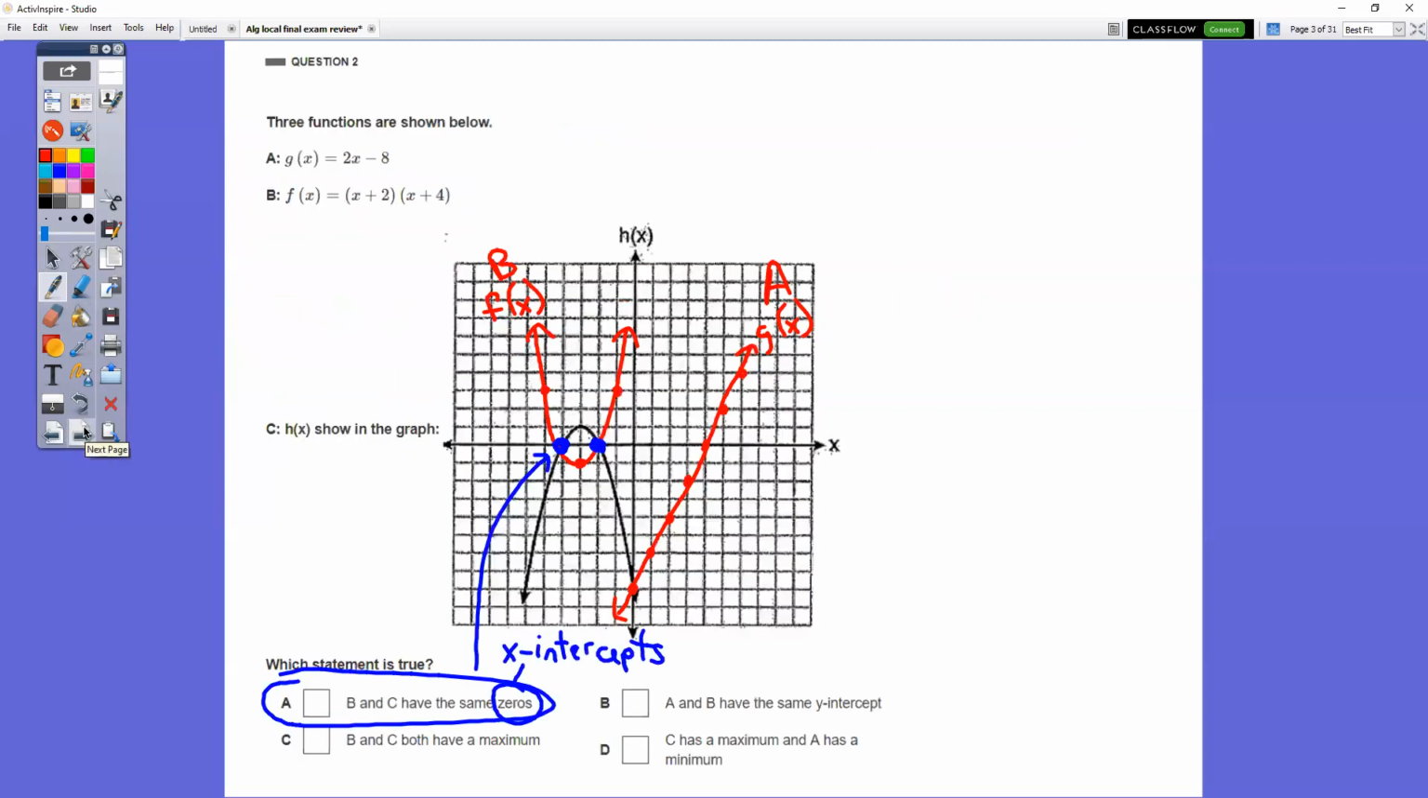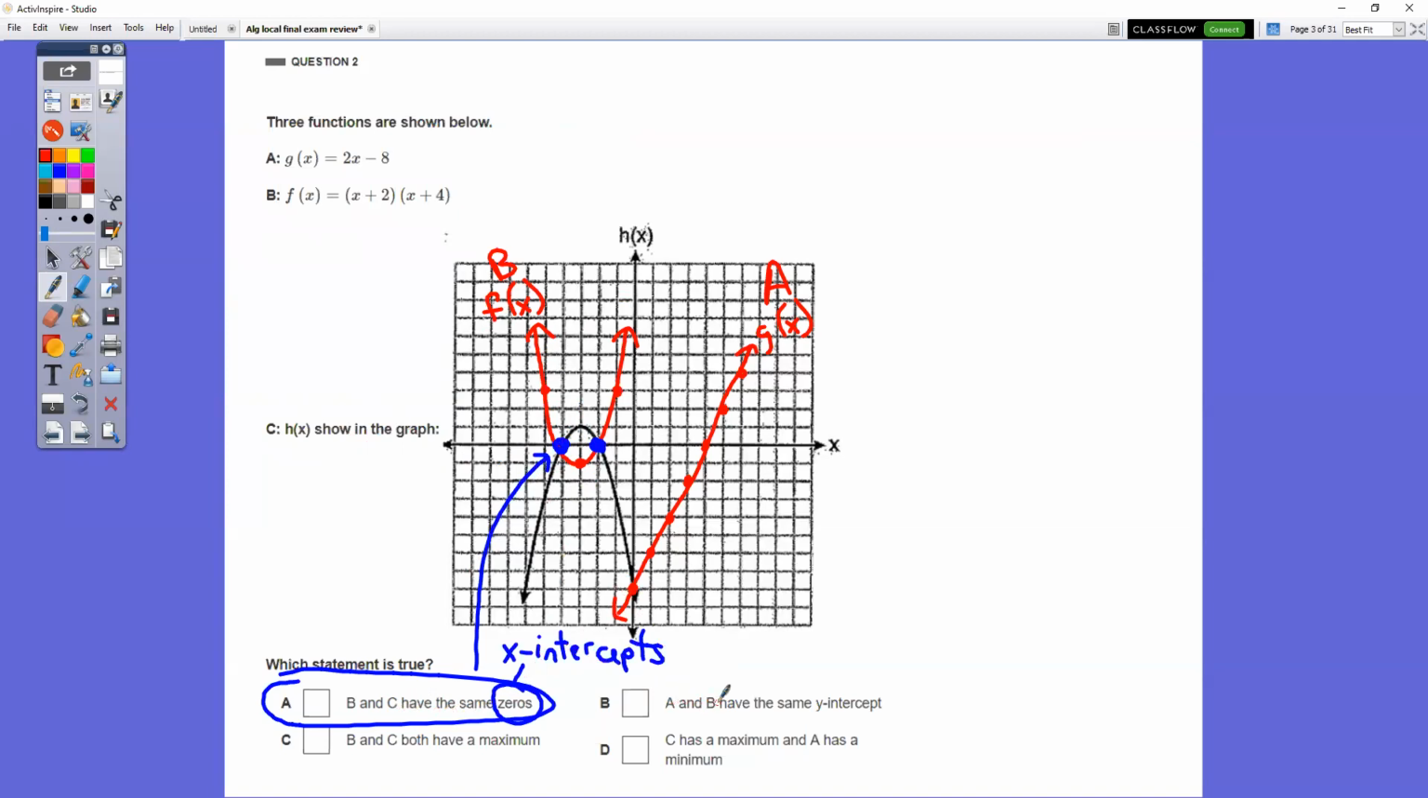In question number 2, I would graph these first. I would use scrap paper and graph these first. And then which statement is true? When you graph, A ends up being a straight line that looks like this. B ends up being a parabola that looks like this. Notice that B and C cross here and here. They have the same zeros. Zeros are your x-intercepts. It wouldn't be choice B.